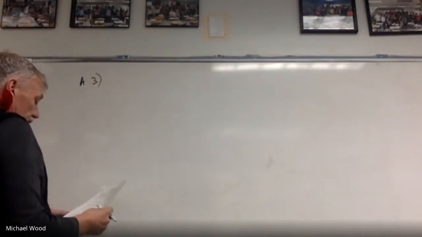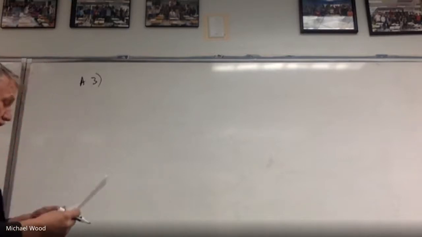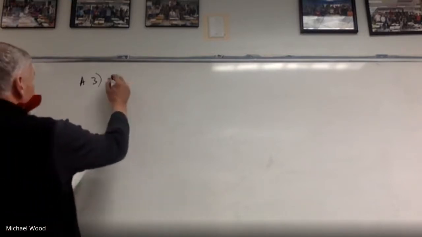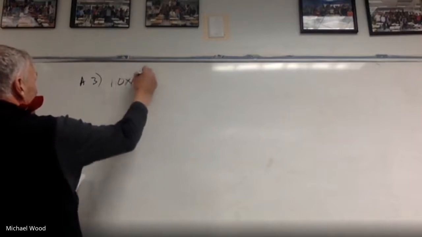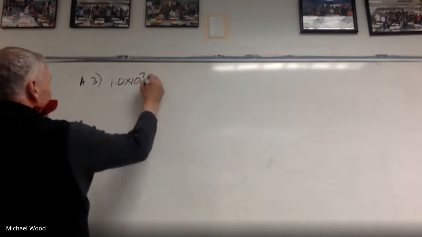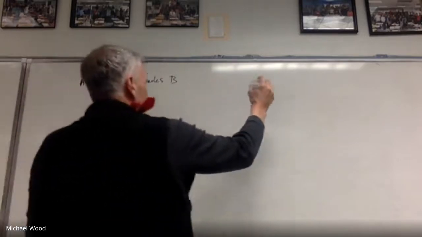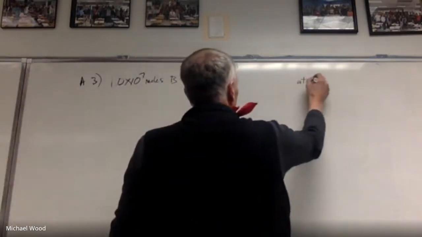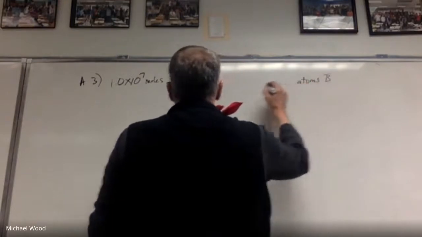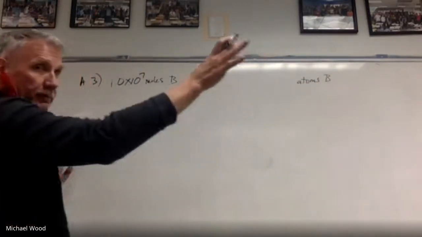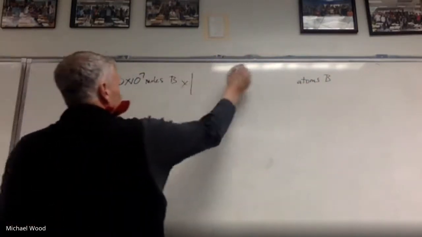Okay, so we're converting here from moles to atoms. I start with 1.0 times 10 to the 7th moles of B. B is boron. And I want to convert to atoms. So there's my setup. Then I follow the units.